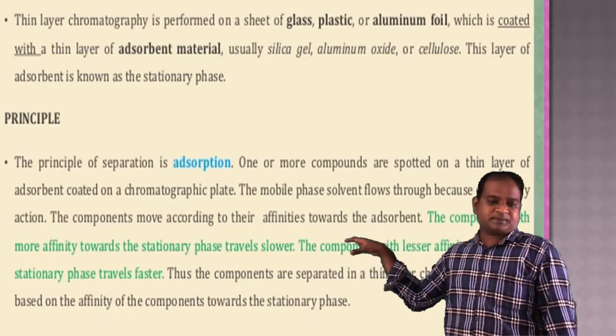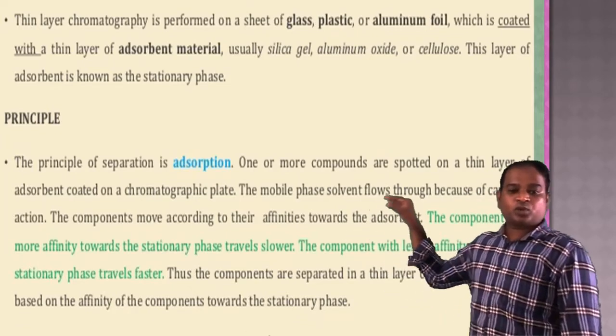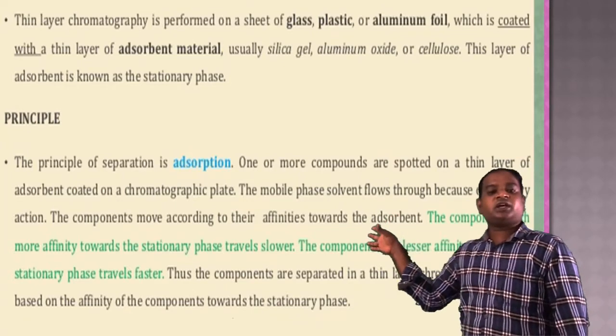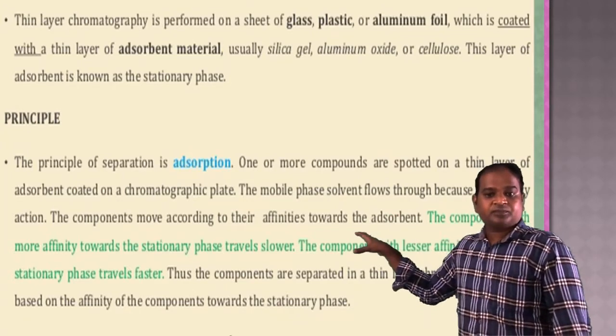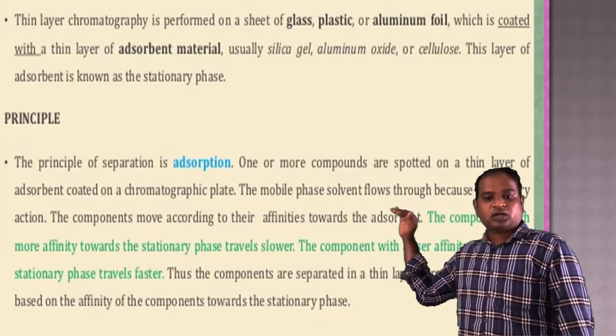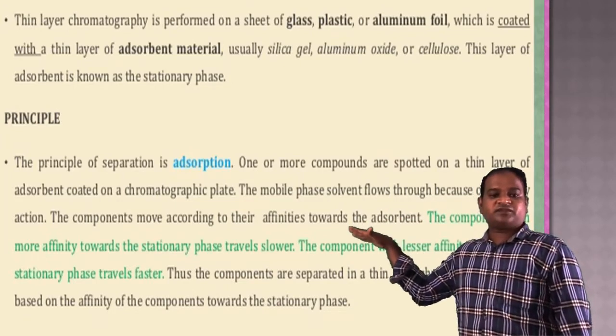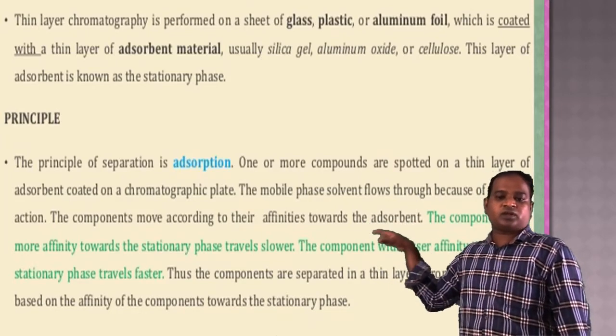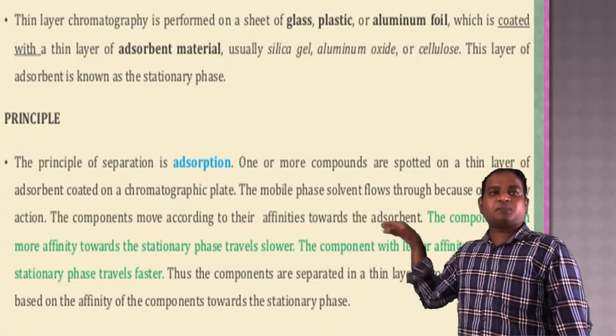In the adsorption principle, the compounds are spotted on a thin layer of adsorbent coated on a chromatographic plate. The mobile phase solvent flows onto the stationary phase through capillary action. That is, there is no need of water in which the sample is partitioned.